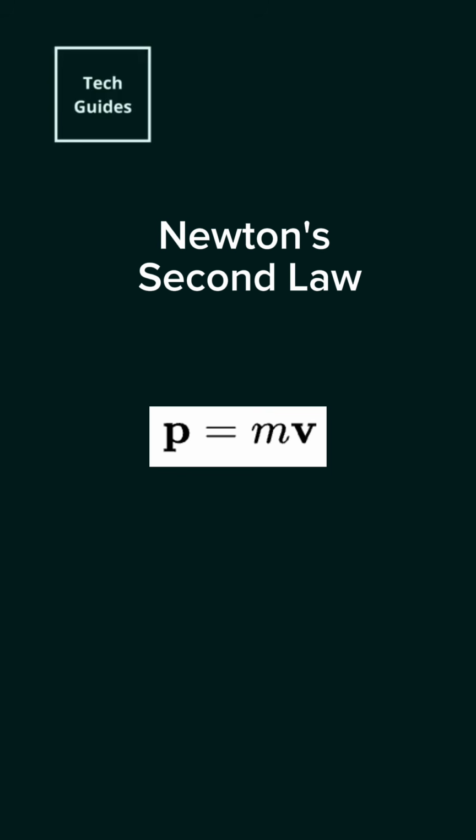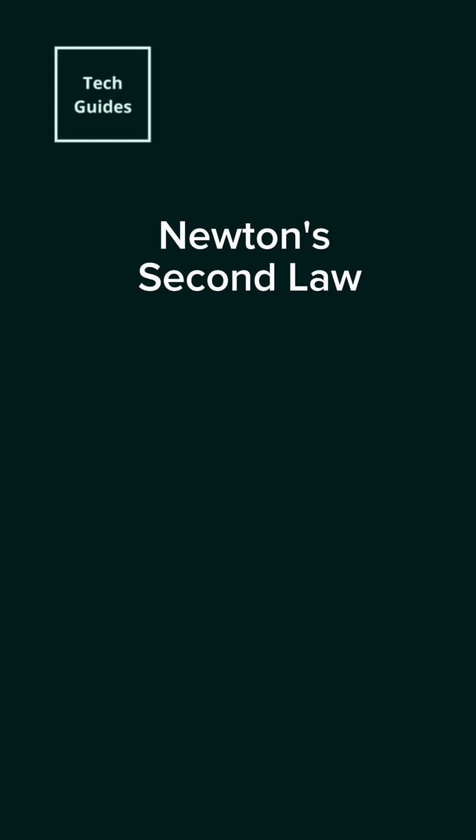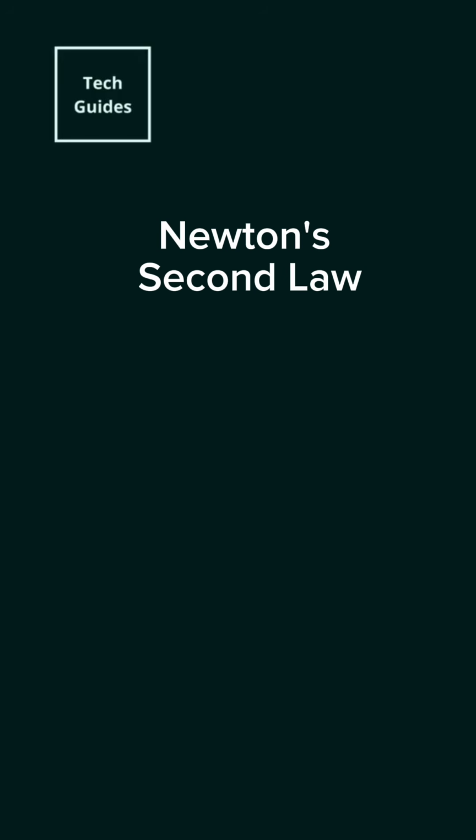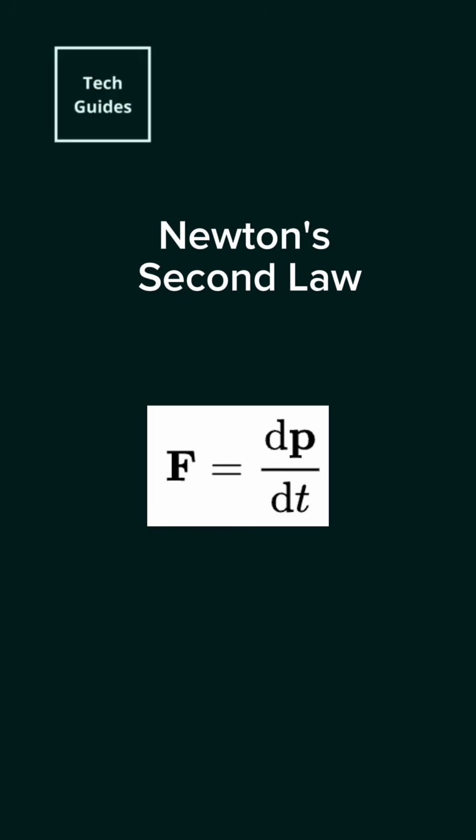In modern notation, the momentum of a body is the product of its mass and its velocity, where all three quantities can change over time. In common cases, the mass does not change with time, and the derivative acts only upon the velocity. Then force equals the product of the mass and the time derivative of the velocity, which is the acceleration, as the acceleration is the second derivative of position with respect to time. Newton's second law, in modern form, states that the time derivative of the momentum is the force.